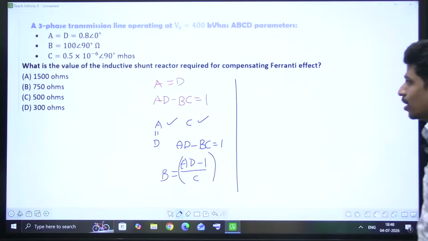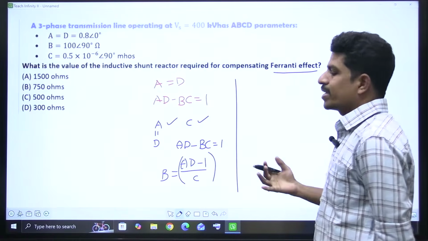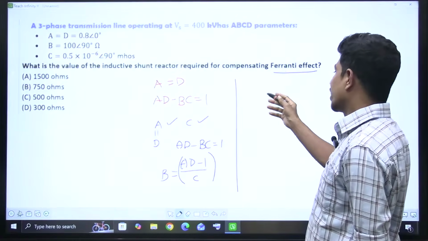Let's read the question. A three-phase transmission line operating at Vs equal to 400 kV has ABCD parameters. What is the value of the inductive shunt reactor required for compensating the Ferranti effect? So he is saying Ferranti effect. First of all, what is the extra voltage we are getting? I'll tell you.